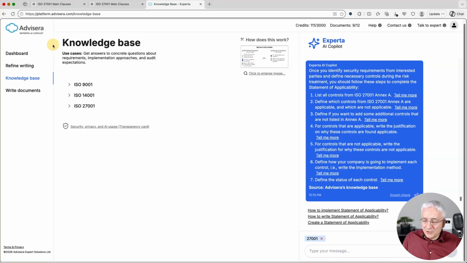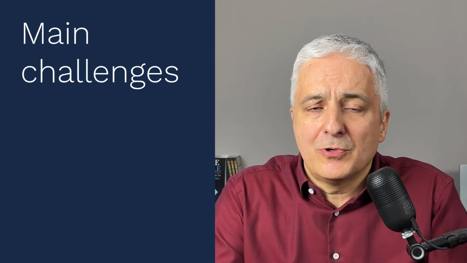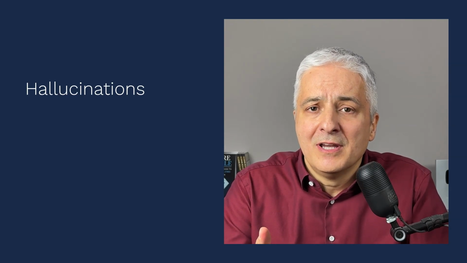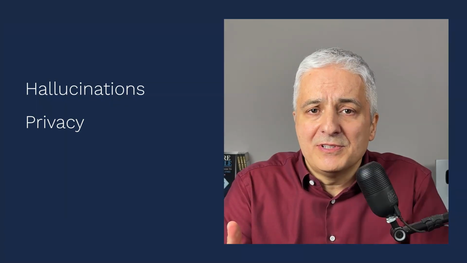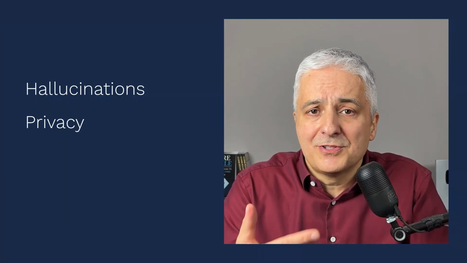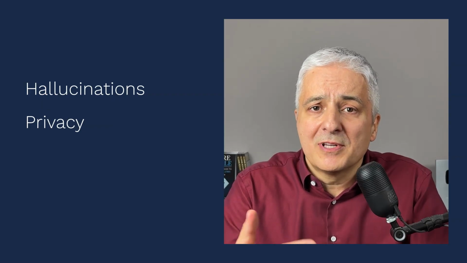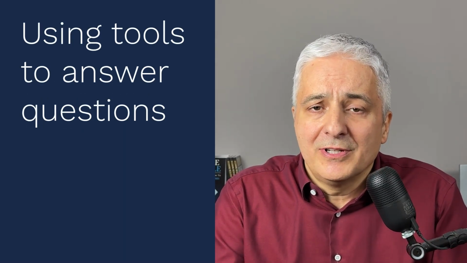But let's go first through some challenges of using these kind of AI tools for compliance. Okay, what are some major challenges with using AI tools for answering questions? First of all, they might hallucinate, which basically means that they provide you with a wrong answer, and they do it very convincingly so that you are not sure whether this is the right or a wrong answer. The second challenge is privacy. If you are not very careful and you enter certain sensitive details in your question, then if this AI tool is not set properly, these sensitive details could be used to train the AI model. So let me now show you the details on how you can use these tools and also how to overcome these challenges.